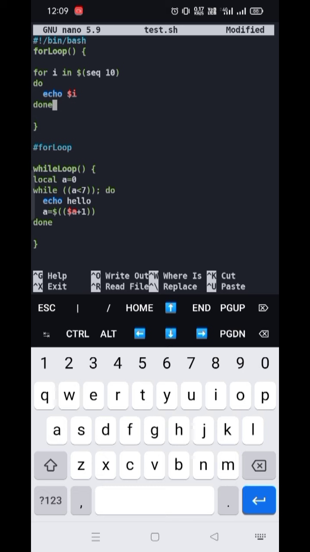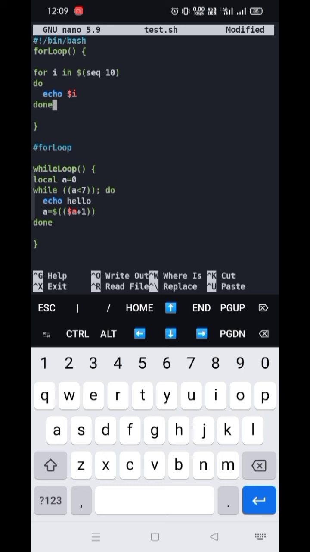If you want to print 1 to 10, what we have to do is write echo 1, echo 2, echo 3, echo 4 till echo 10. But this is the lengthiest process. What if we have to print numbers from 1 to 1000? Is it an efficient way to write echo 1, echo 2 till echo 1000? It's not the efficient way. So what we have is the loop. We can use this loop to write a short statement that works like the same long statement.